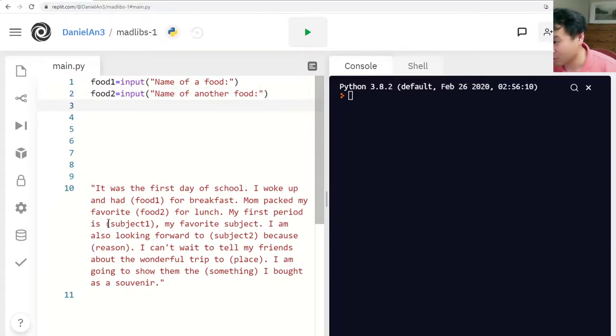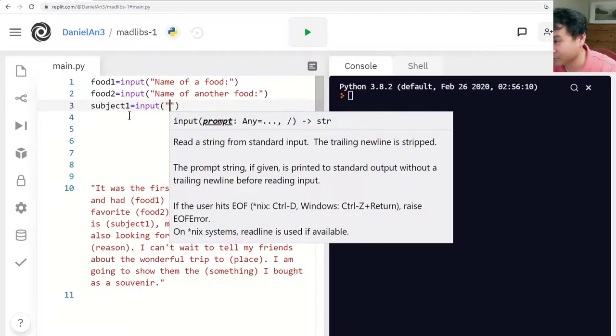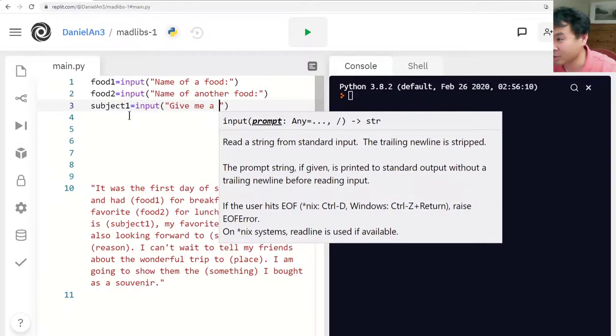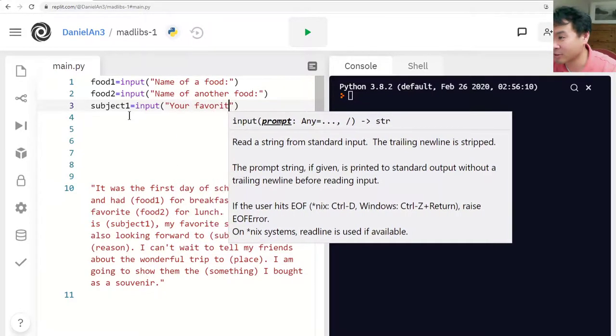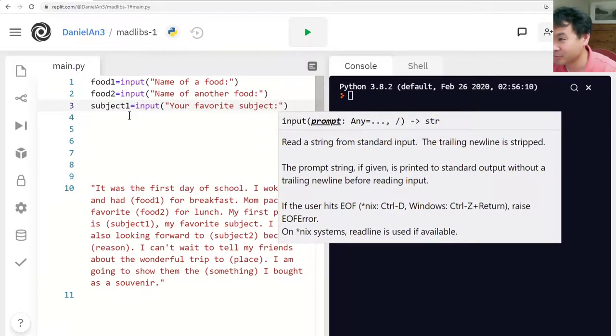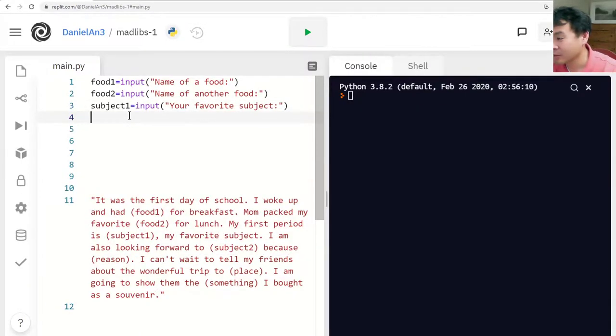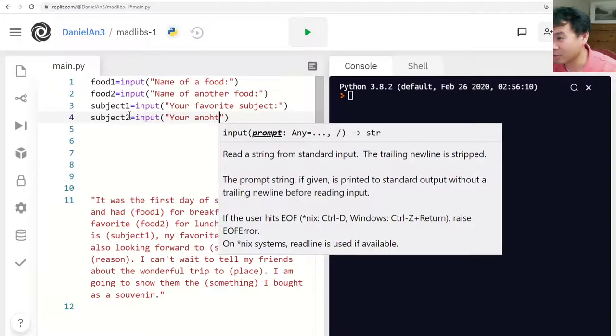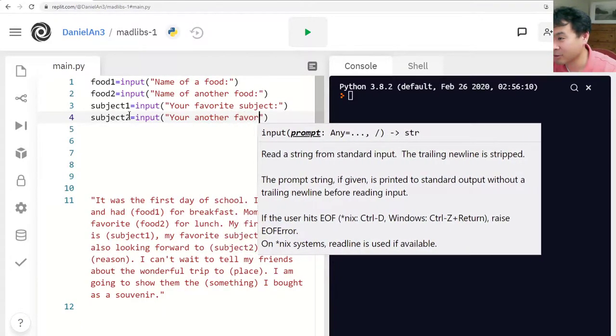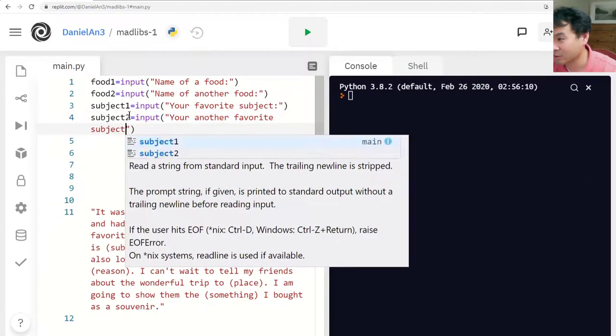And then the next one is subject1, so I'm going to do subject1 equals input, give me your favorite subject. And then subject2 input, your another favorite subject.